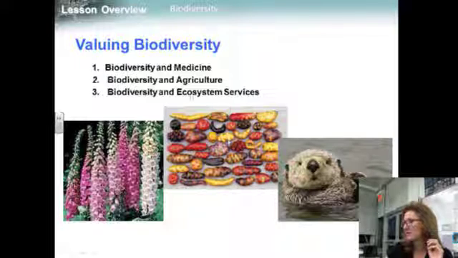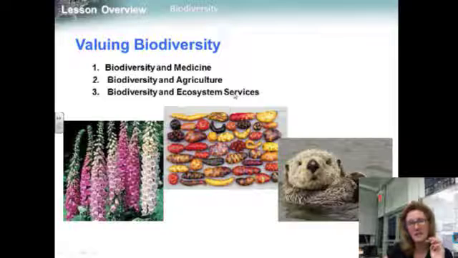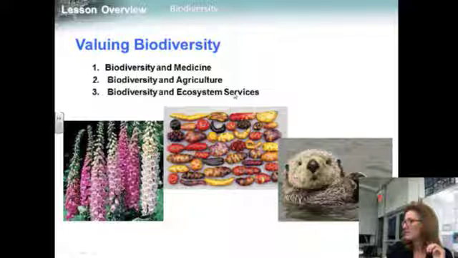Biodiversity and ecosystem services is next. The number and variety of species in the ecosystem can influence the ecosystem's stability, productivity, and value to humans. Sometimes the presence or absence of a single keystone species, like the sea otter we learned about, can completely change the nature of life in an ecosystem.